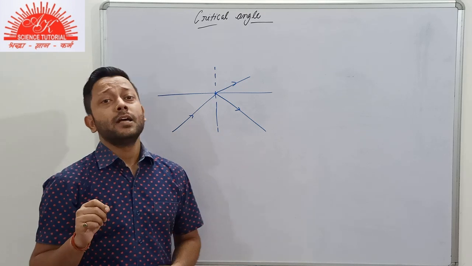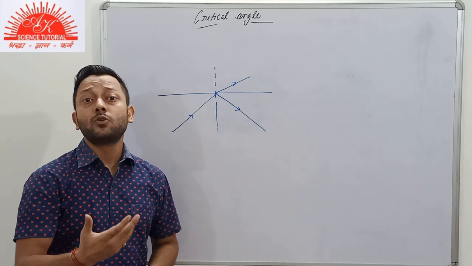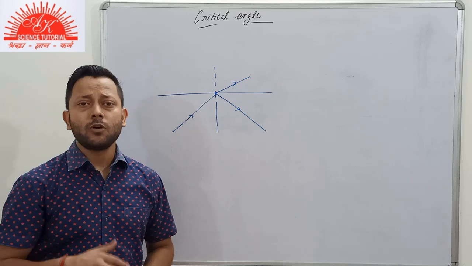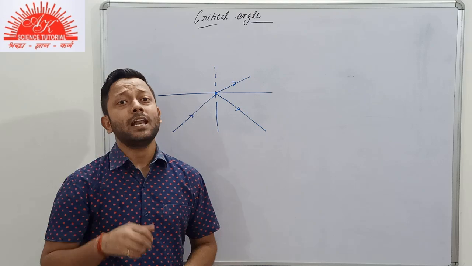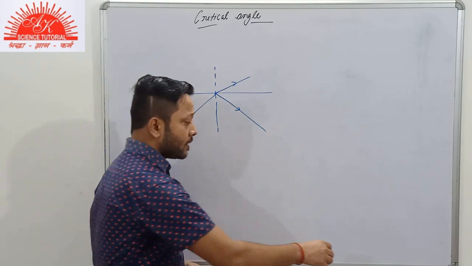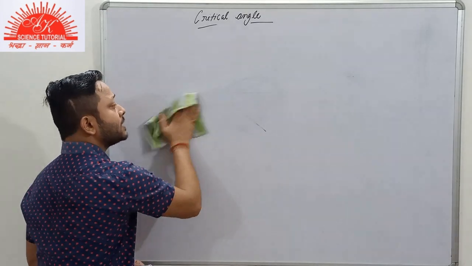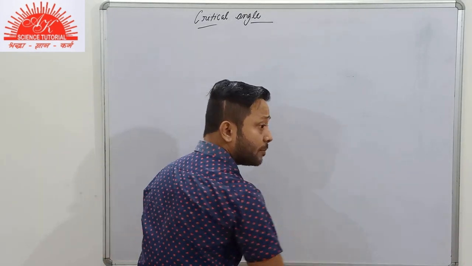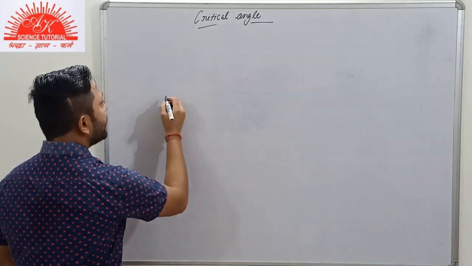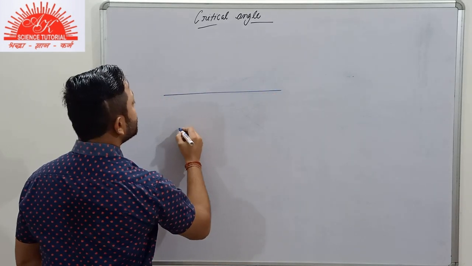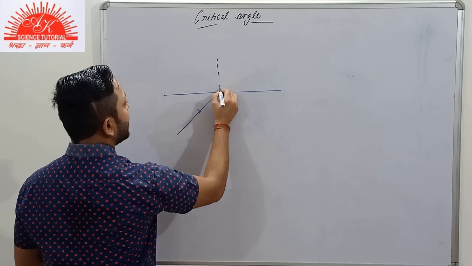But keep in mind that whenever we are talking about critical angle or total internal reflection, which we'll get to know about in the next video, the condition here will be that the light ray is traveling from denser to rarer medium only, not from rarer to denser. Keep it in mind.